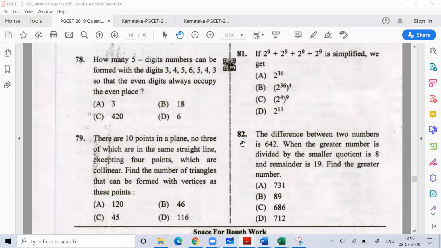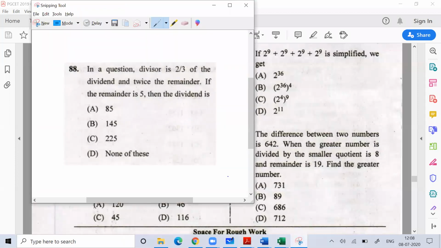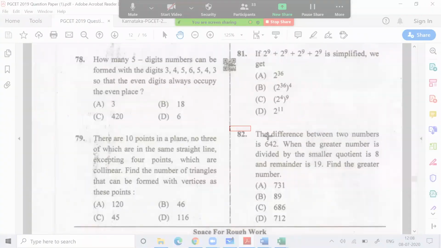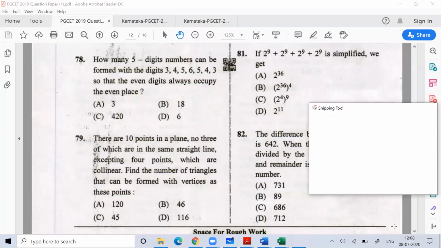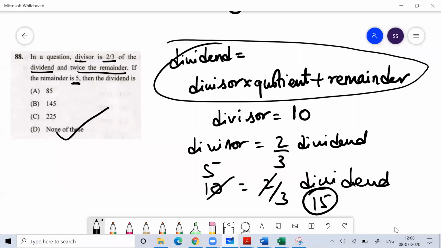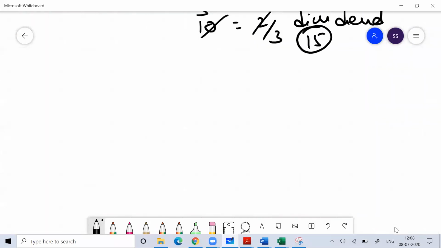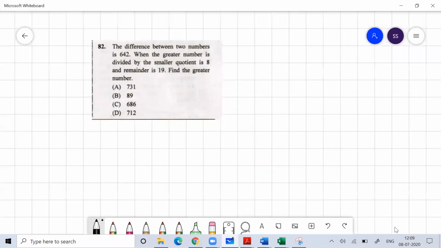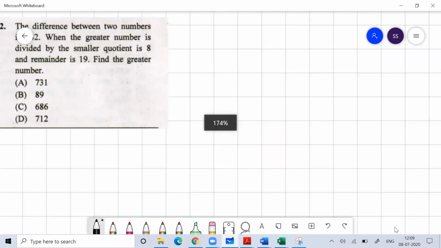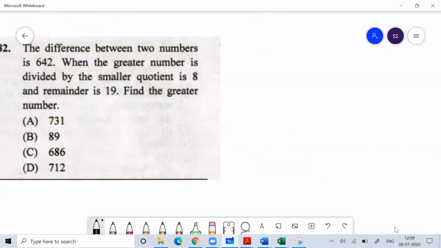Try, everyone, please try. Question number 82. See, just now I told you this formula: dividend is equal to divisor into quotient plus remainder.